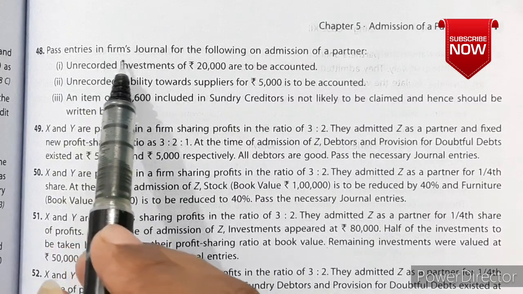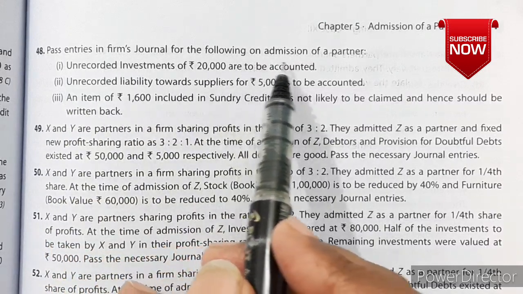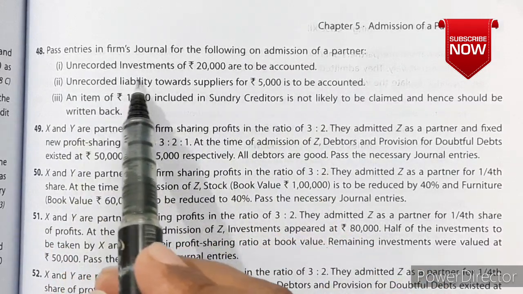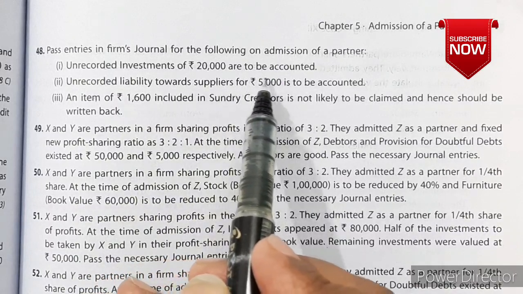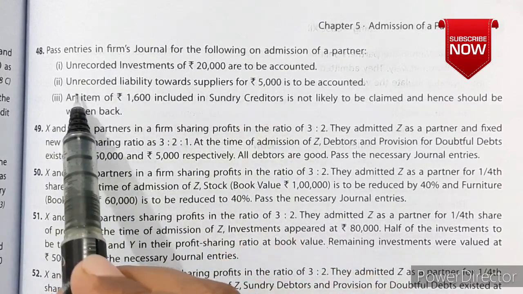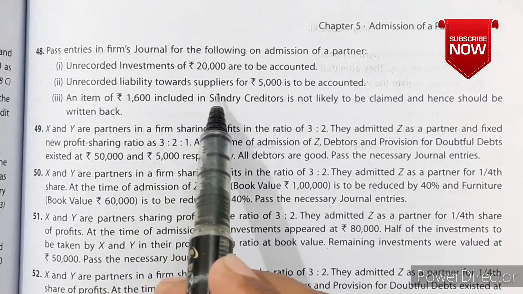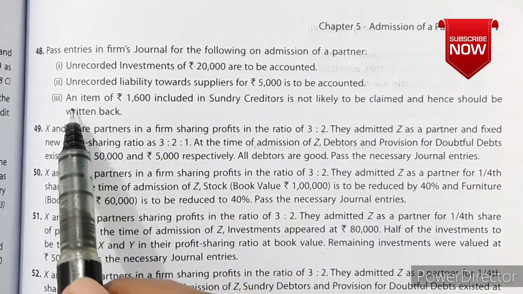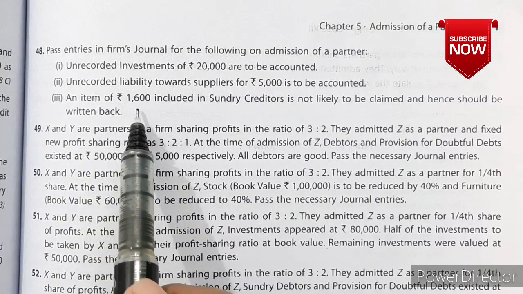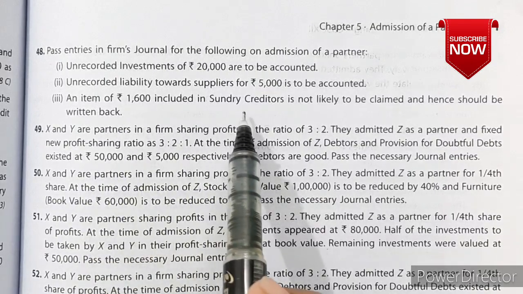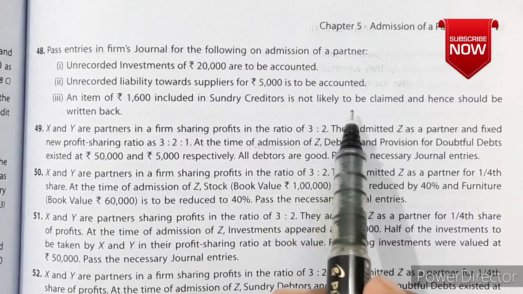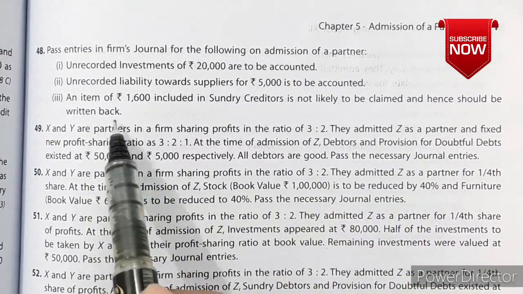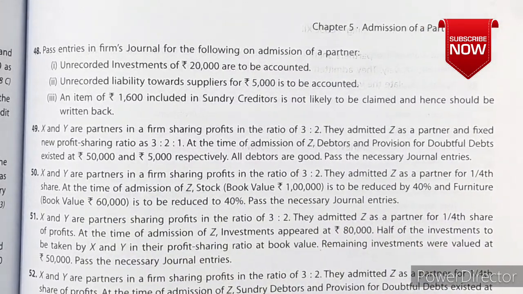Pass entries in firm's journal for the following on admission of a partner. First, unrecorded investment of rupees 20,000 is to be accounted. Second, unrecorded liability towards suppliers for rupees 5,000 is to be accounted. And third, an item of rupees 1,600 included in sundry creditors is not likely to be claimed and hence should be written back. Let us see.